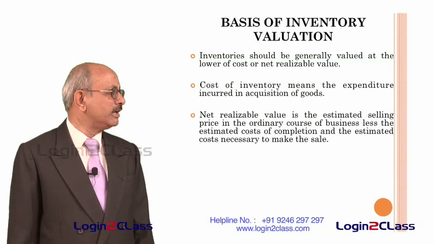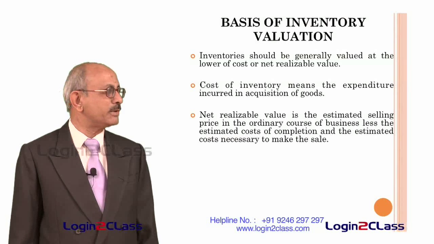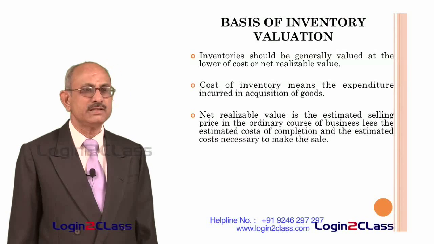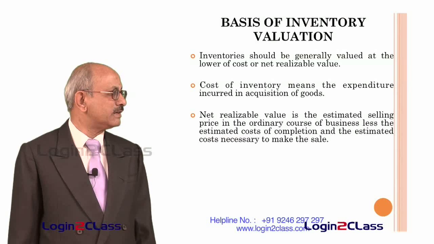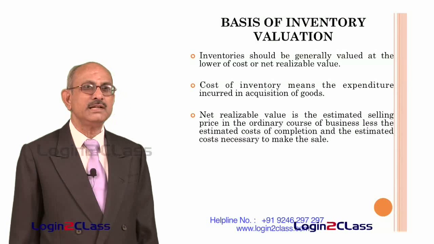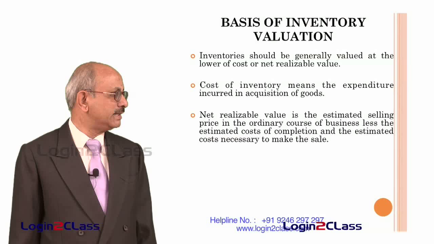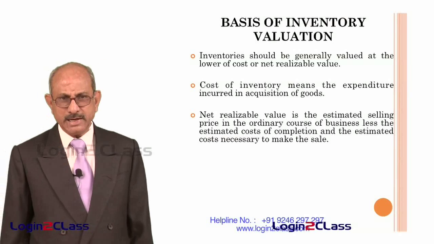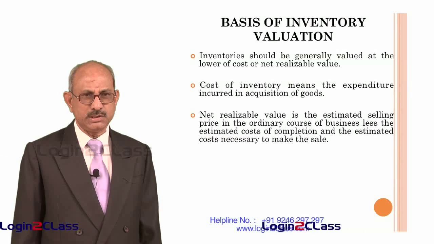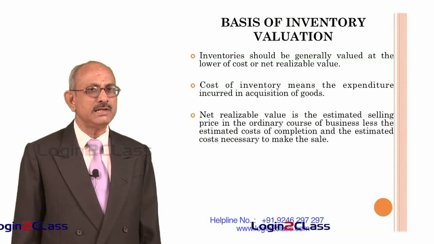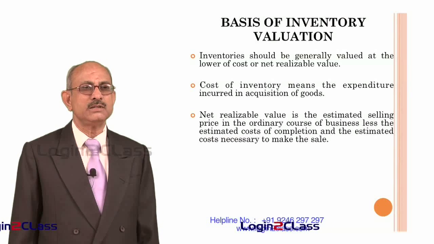And net realizable value is defined as the estimated selling price in the ordinary course of business less the estimated costs of completion and the estimated cost necessary to make the sale. That is called the net realizable value. How much money can be realized by selling the goods in the ordinary course of business. It is not a distress sale, but in the ordinary course of business.